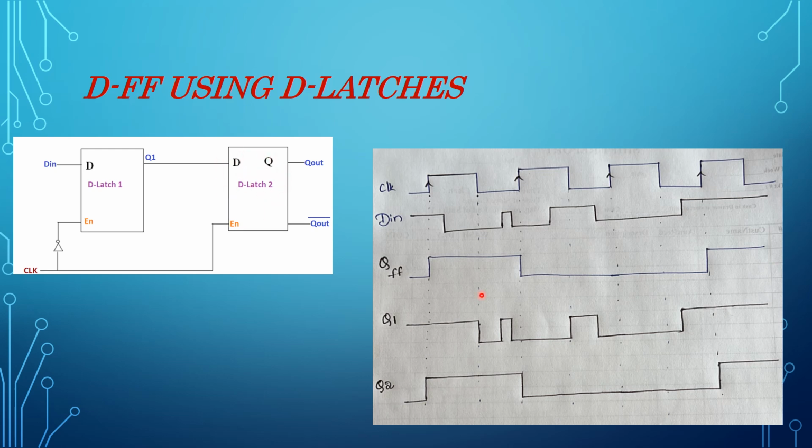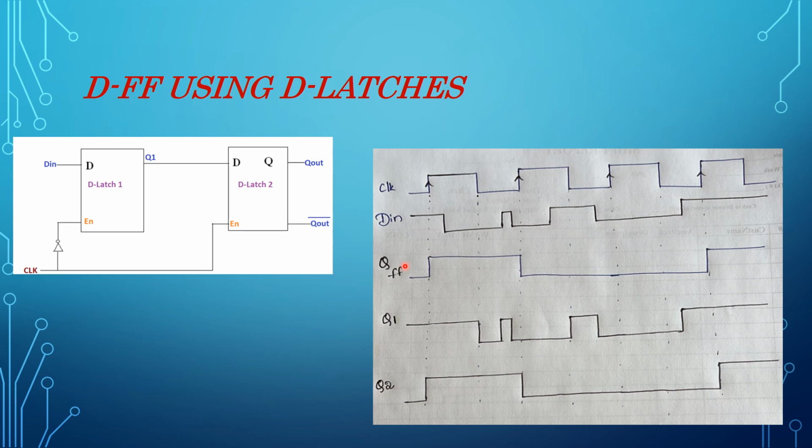Let us see its functionality based on the timing diagram, to check whether we are getting the same D flip-flop output or not. We know how to get the D flip-flop output based on clock and D input. Now let us see it using D latches also. This is the clock, and here also I assumed positive edge of the clock. Now this is D in, some random input signal.